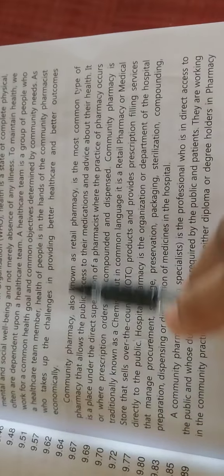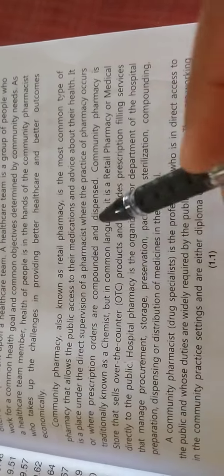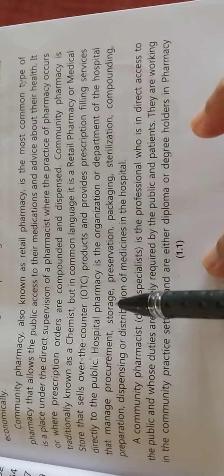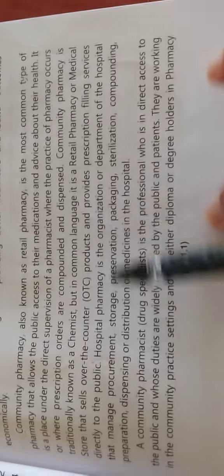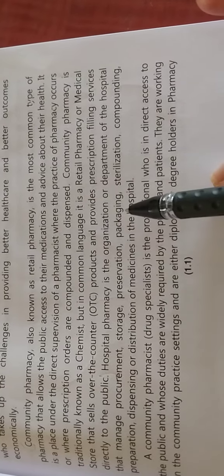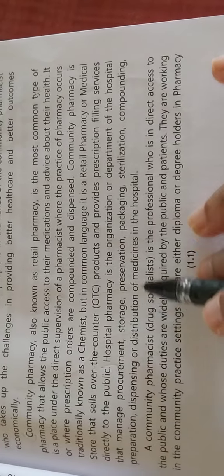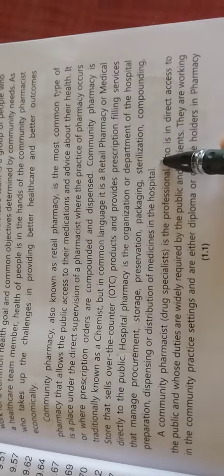And see the definition of community pharmacy. In that also you can write down community pharmacy, retail pharmacy, public access, where compounding and dispensing take place. Then see the definition of hospital pharmacy. Hospital pharmacy is the organization or department of the hospital that manages the procurement, storage, preservation, packaging, sterilization, compounding, preparation, dispensing or distribution of medicines in the hospital. This is the definition of hospital pharmacy.